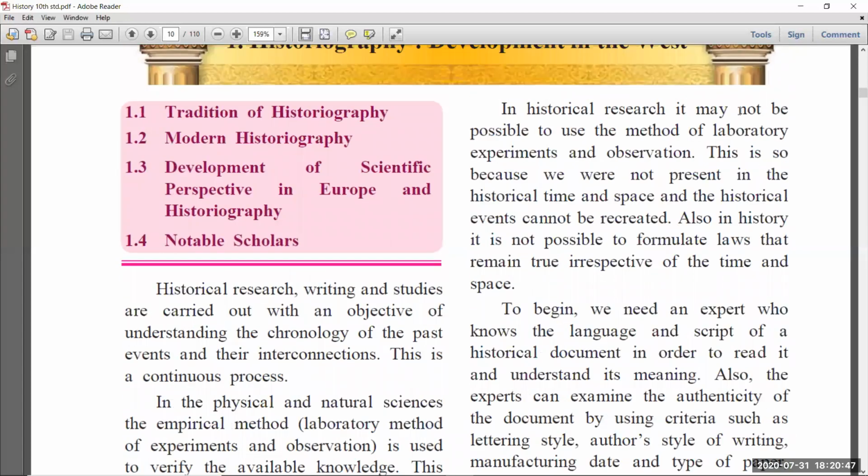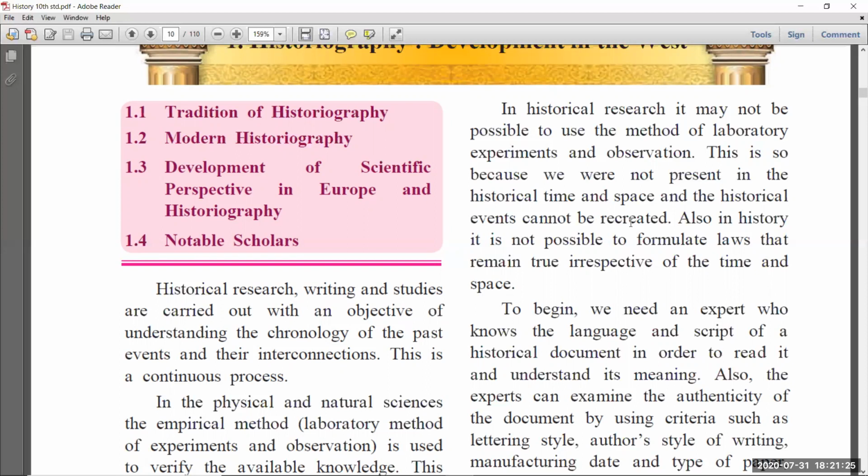In historical research, it may not be possible to use the method of laboratory experiments or observation. Science has experiment laboratories, but when we study history we don't have laboratories or any experiments. This is because we are not present in the historical time and space, and the historical event cannot be recreated. We can't do experiments or observations, because we are in the present, but the events happened in the past.